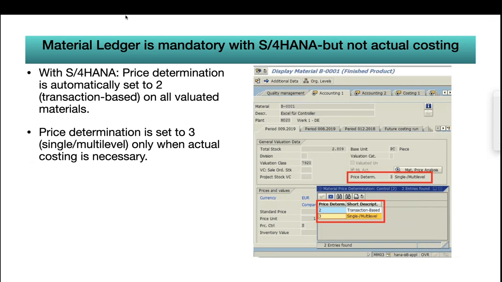This is a simple way. You can open Material Master, and in the Accounting 1 view, you can see price determination. If the price determination is set to 2, then it means the material ledger is activated. If it is set to 3, then it is actual costing.